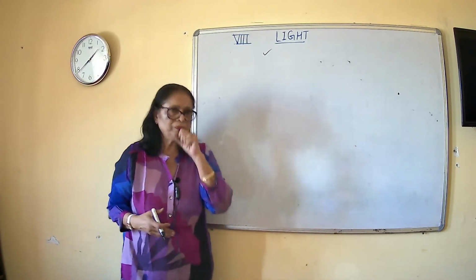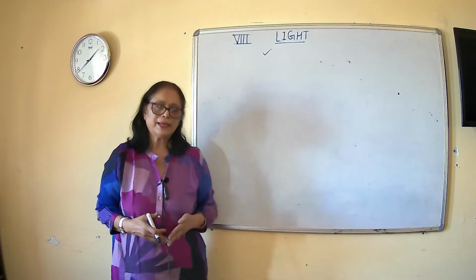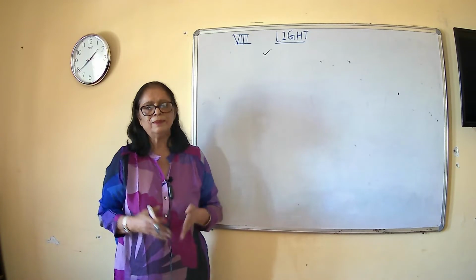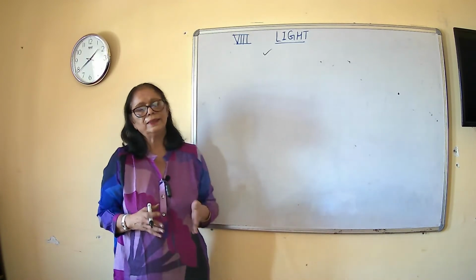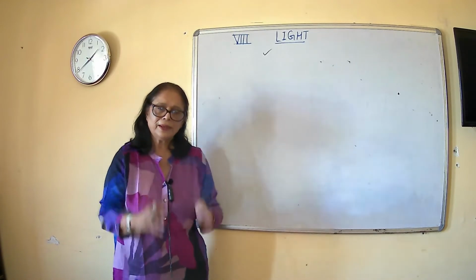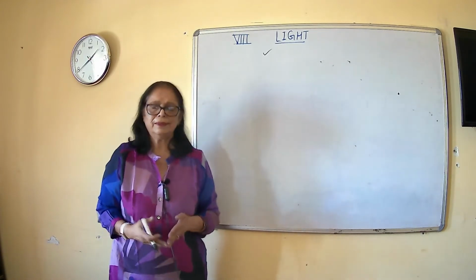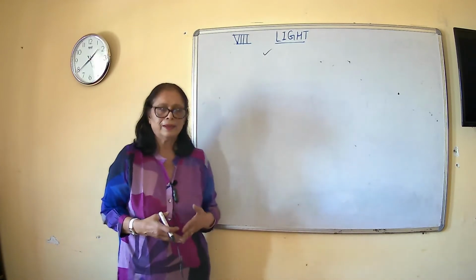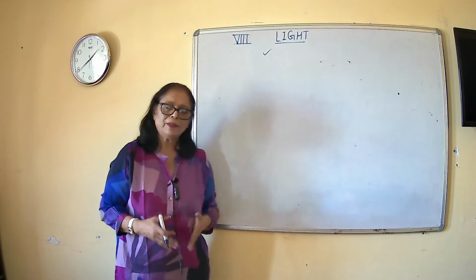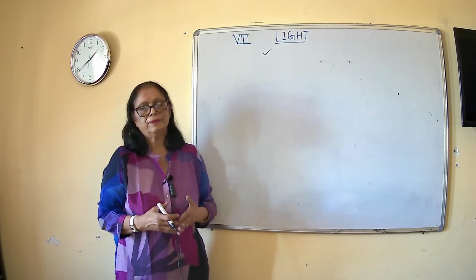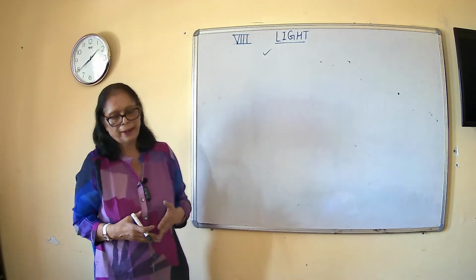Number 2, light rays travel in a straight line. अगर बीच में कोई ऑब्स्टेकल आ जाता है, if an opaque object comes in between the light source and the object, then light rays, they stop there only. They cannot go behind the opaque object. Opaque object के पीछे वो नहीं जा सकती हैं. They will stop there only. This shows that light rays, they travel in a straight line.